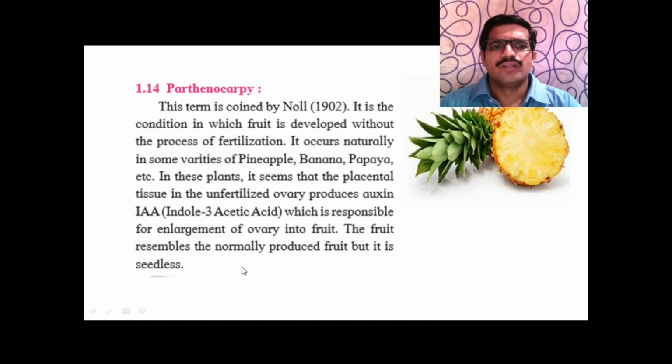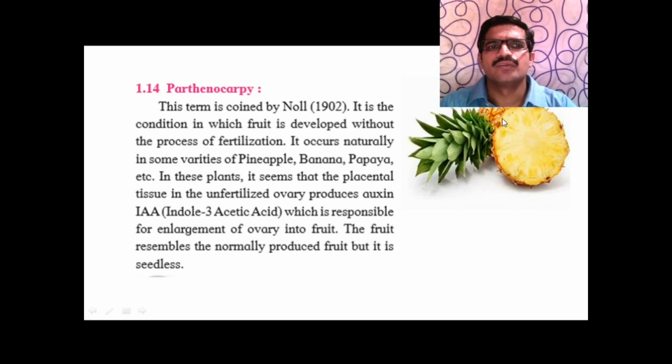The fruit resembles the normally produced fruit, but it is seedless. So this fruit looks like a fruit, but there is no seed, it is a seedless fruit. That's why it is called a parthenocarpic fruit, and that process is called parthenocarpy. This parthenocarpy was coined by Knoll in 1902. So fruit formed without fertilization is called parthenocarpy.